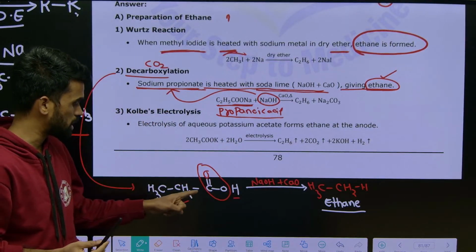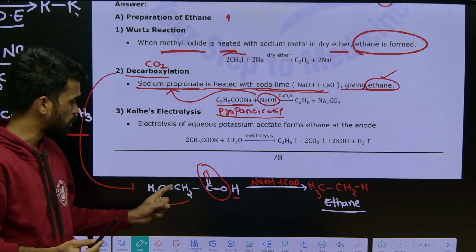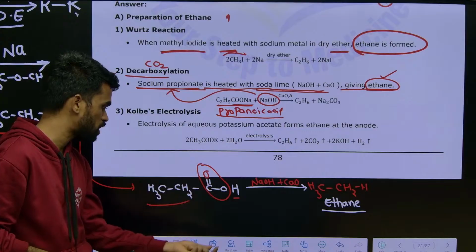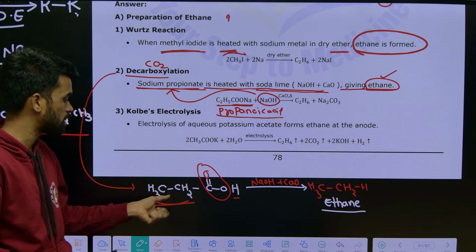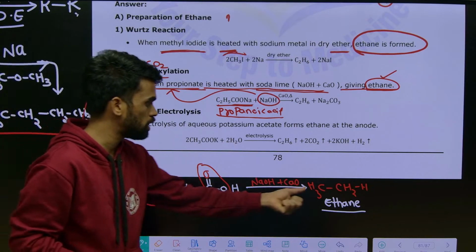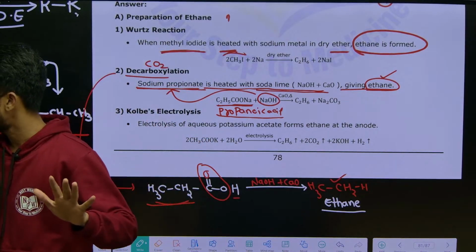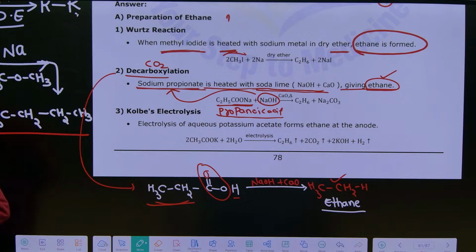So in the starting material you have 1, 2, 3 carbons. CO2 is removed, so you are removing one carbon, so that you will get a 2-membered chain, that is ethane only. Yes, ethane is your product. That's it. This is another way you need to understand the concept.